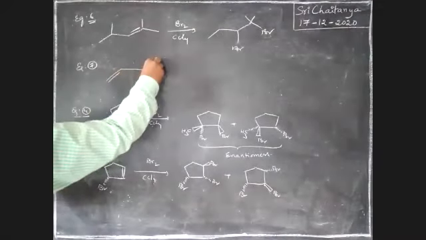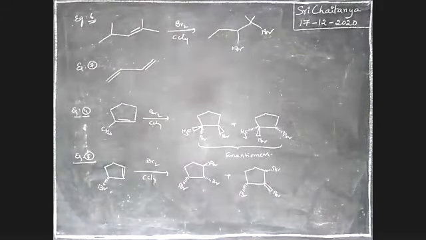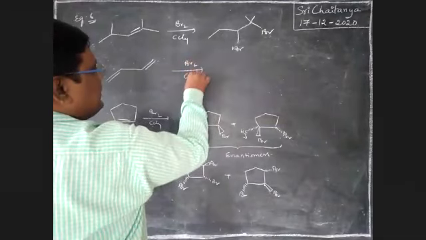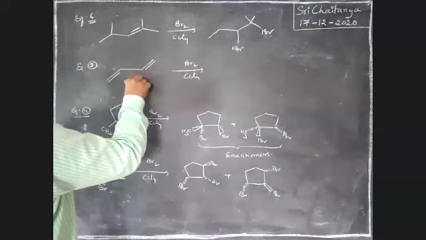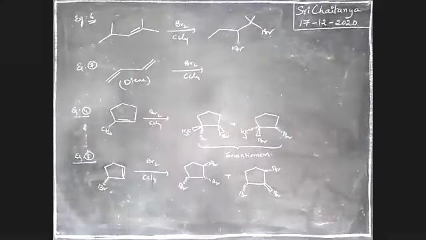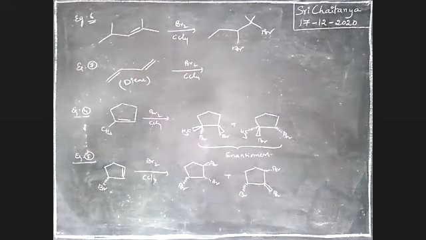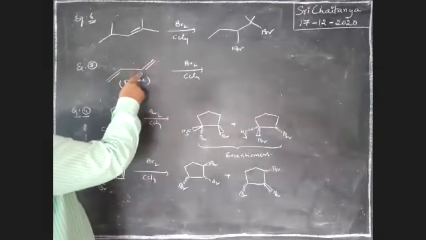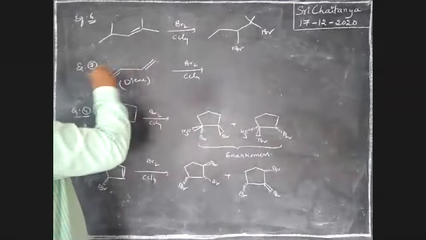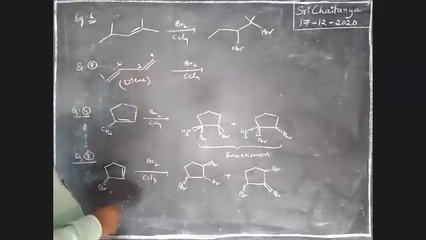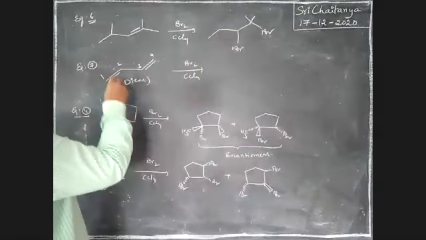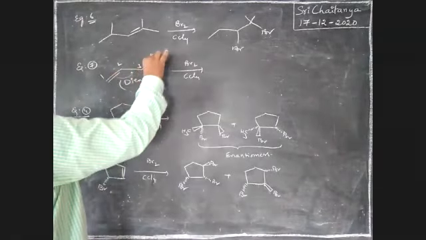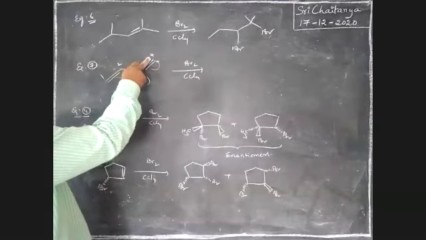It is a diene, boys. This one reacts with Br2, CCl4. Diene reacts with Br2, CCl4. See here, boys. The product may be here or here. Because of resonance, I'm taking this one as 1, 2, 3, 4. Because of resonance, it is jumped here and this one is here, boys. This one gets positive charge, this one gets negative charge.